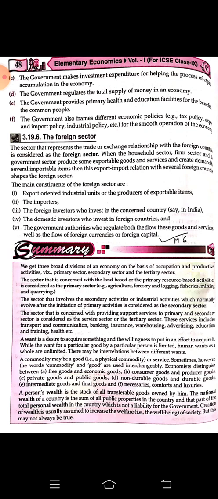Then there are the foreign investors, those who are ready to invest in our country. The domestic investors who are ready to invest in foreign countries are also important. And above all, the government authorities who regulate both the flow of goods and services as well as the flow of foreign currencies or foreign capital within the country play a very important role.